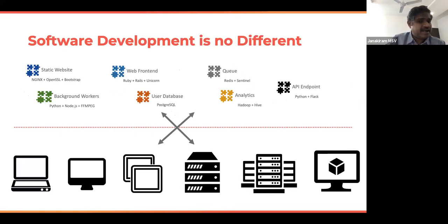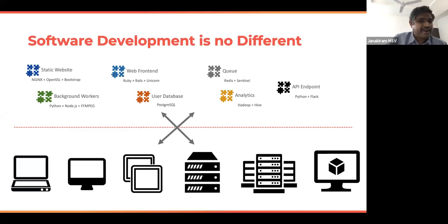Today, when we develop software, we have a very heterogeneous set of components. For example, your static website is running on Nginx with OpenSSL with Bootstrap or React. You have background workers that are doing some batch processing, and you write that with Python and Node.js and FFmpeg if you are rendering and processing videos.